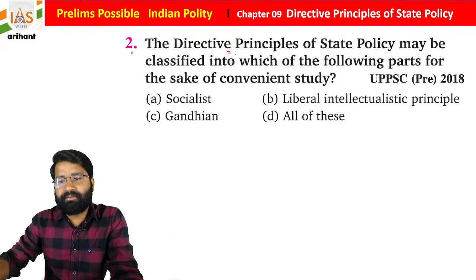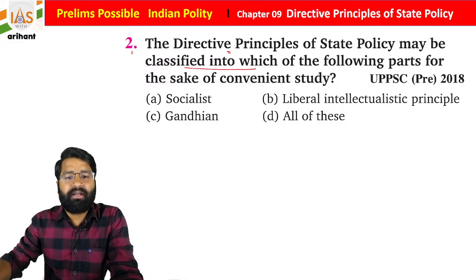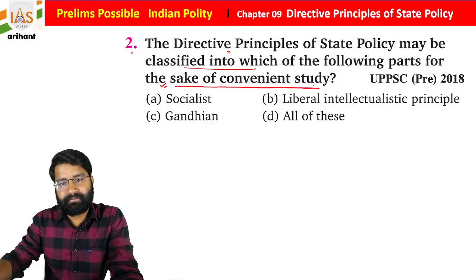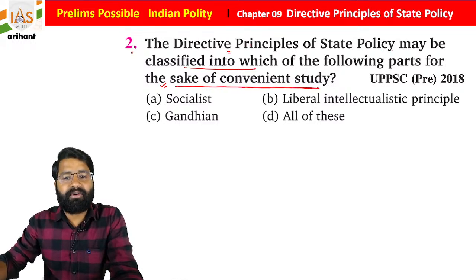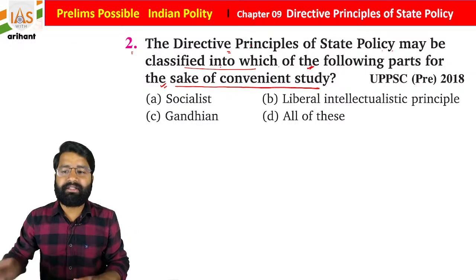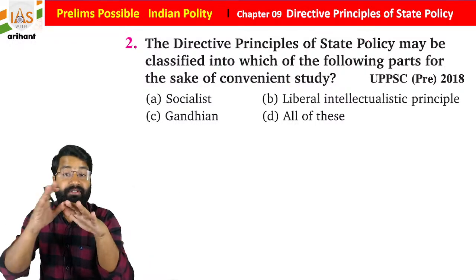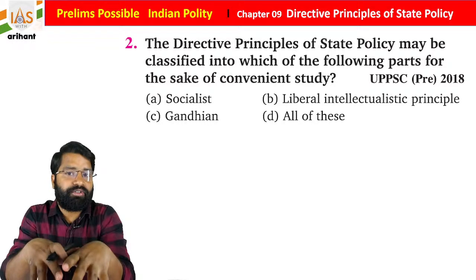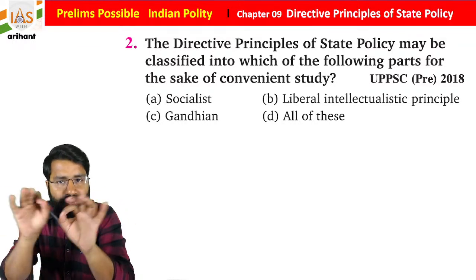The Directive Principles of State Policy may be classified into which of the following parts for the sake of convenient study? It was in UPPSC. Students, this classification is not included in the constitution. Whenever you see the question, you may think it is included in the constitution.